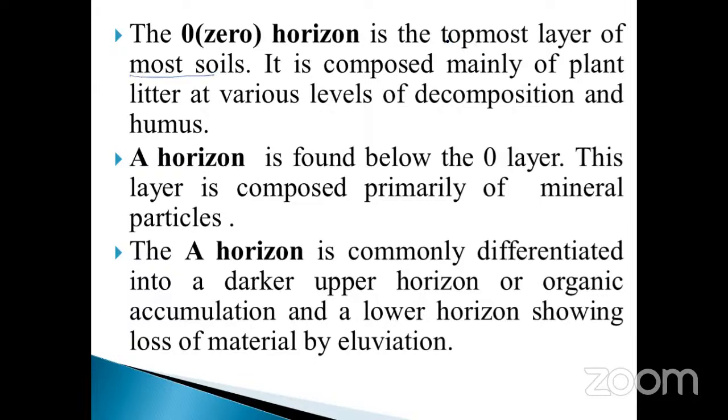Topmost. Which one is the O horizon? It is composed mainly of plant litter at various levels of decomposition, and humus. Plant litter means the withered flowers, barks, and also animal waste, all those things at the top. It is very essential for the growth of the plant.